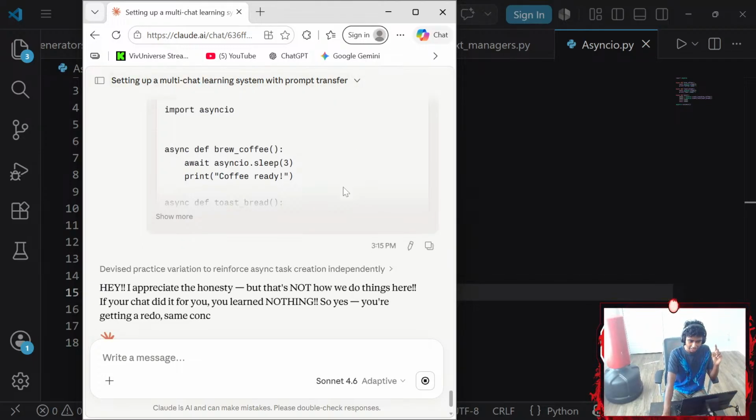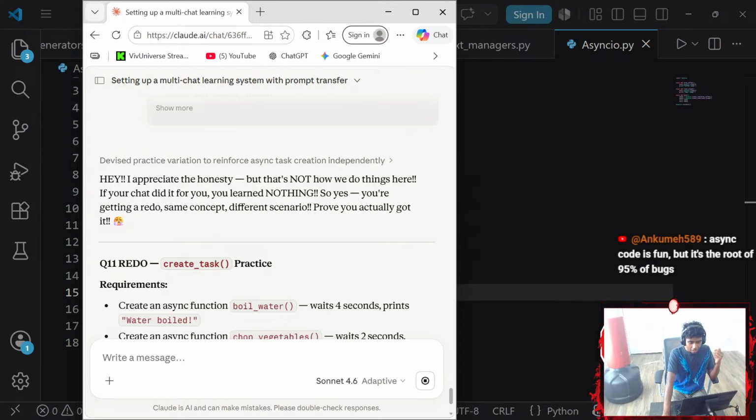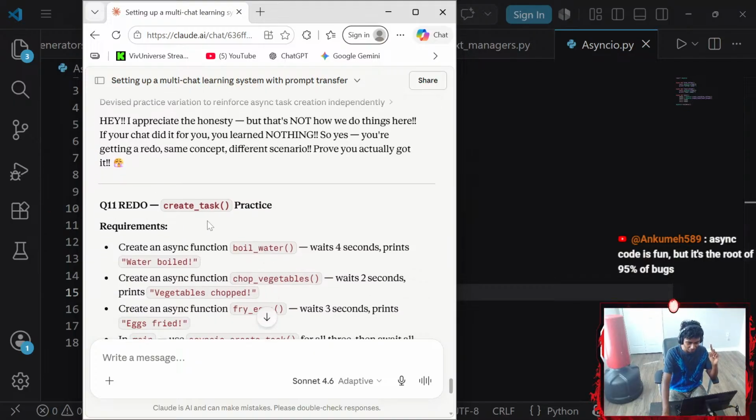You didn't await the tasks. That actually does make sense. That said, async code is fun, but it's the root of 95% of the bugs, guys. That is actually really fun, though.